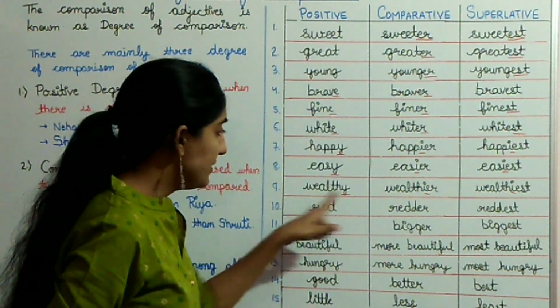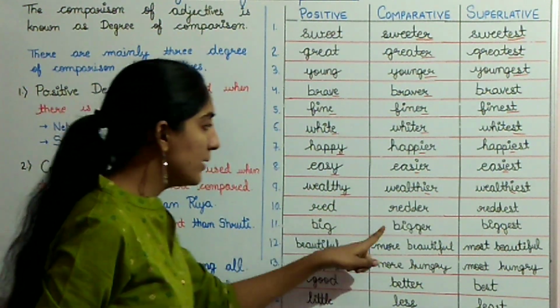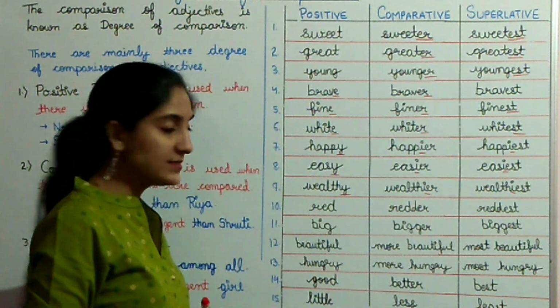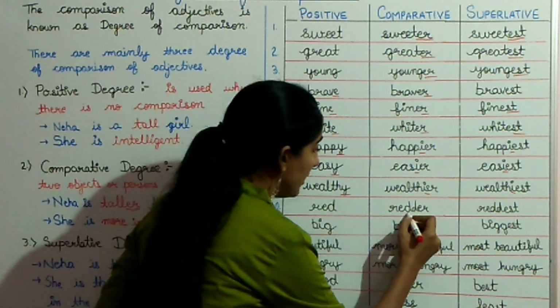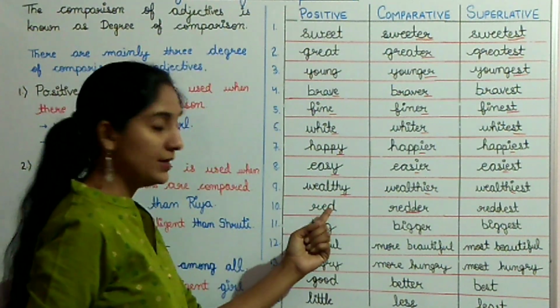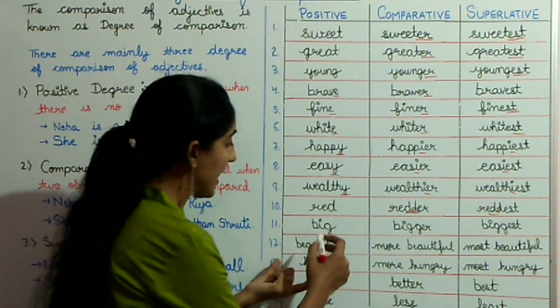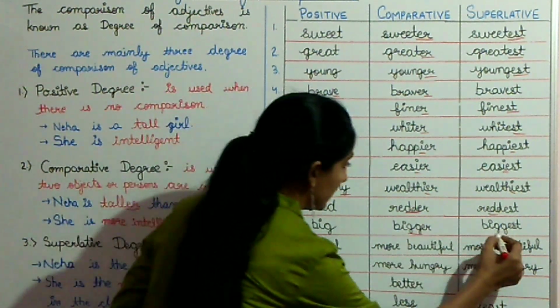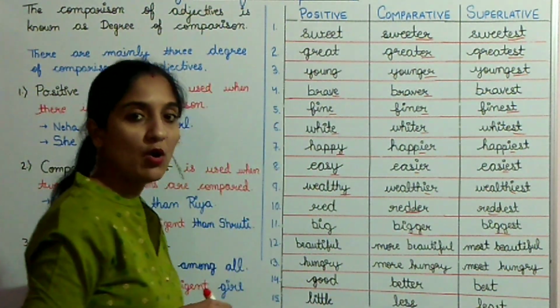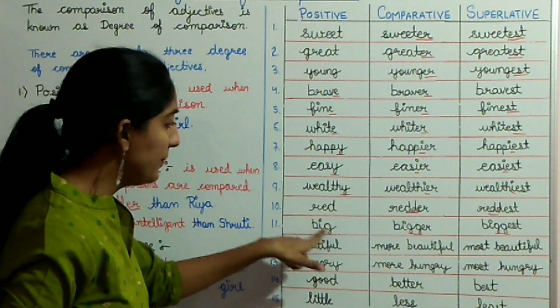Next one is red, redder, reddest, big, bigger, biggest. Now in this case, you can see I have doubled the letter D. Here also and here also. And in this case, I have doubled the letter G. The last letter of the word red and big.